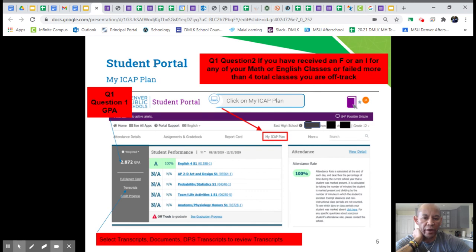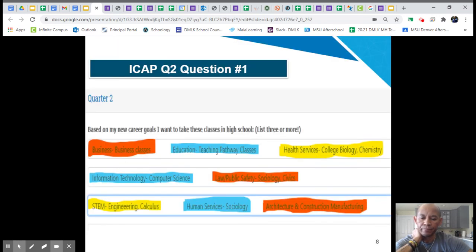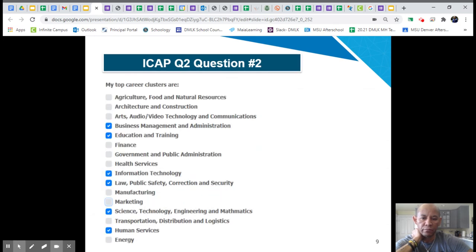Whether you're on track or off track, which is question 2 of quarter 1, is based upon how many classes you failed. If you know you haven't failed any classes, you're on track. If you failed math or English, or you failed more than 4 total classes, you're off track. Question number 1 of quarter 2. These are your possible answers. Take a picture and choose what answers you think works best for you.